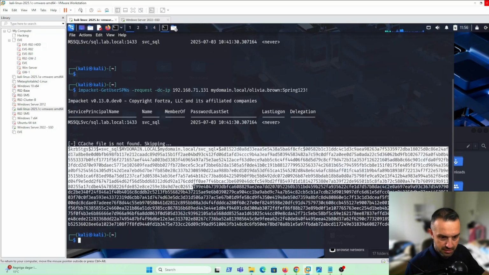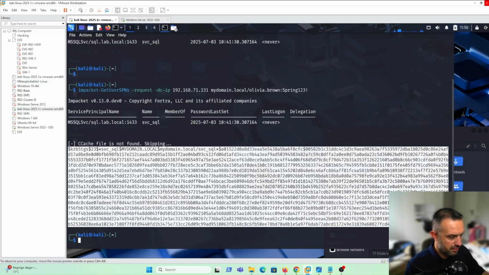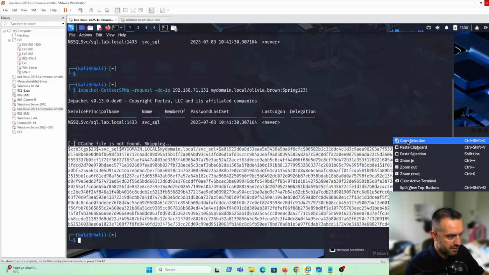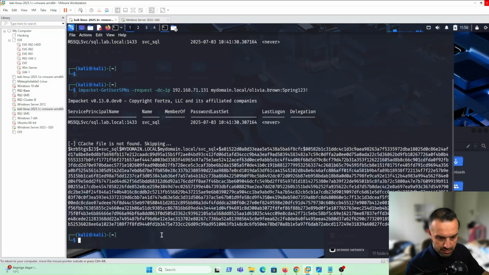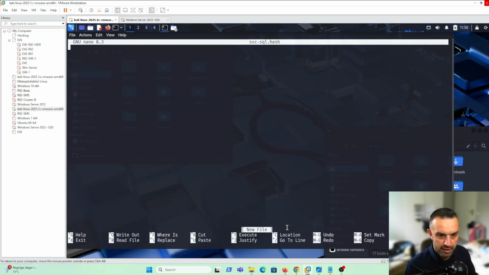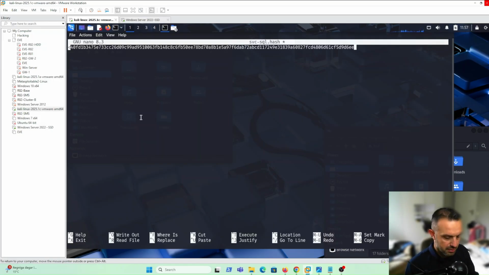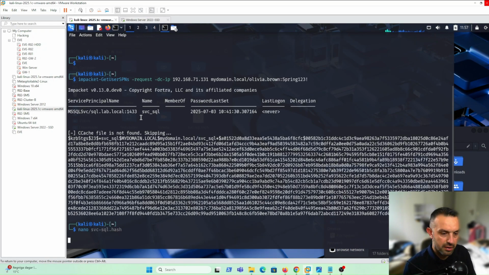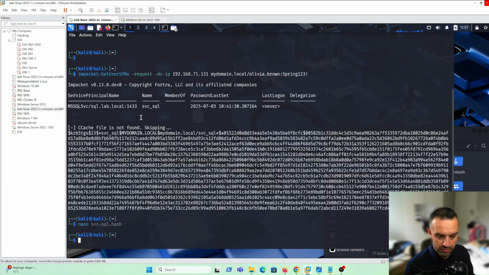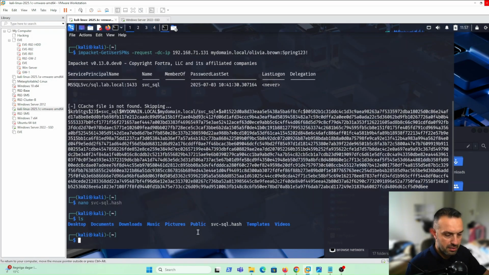So let's copy the hash, and create a new file called svc_sql.hash. Let's paste that hash here. Control O to save and Control X to exit. And if you do ls here, we can see that we now have a file.